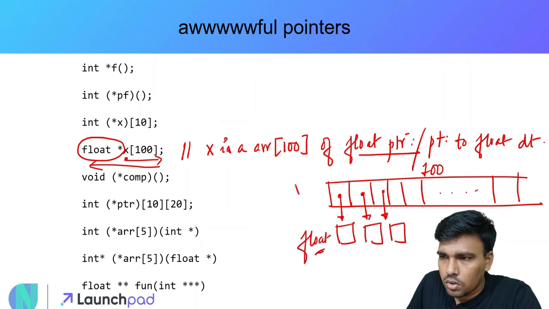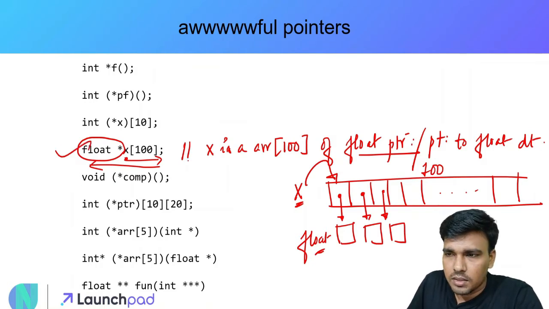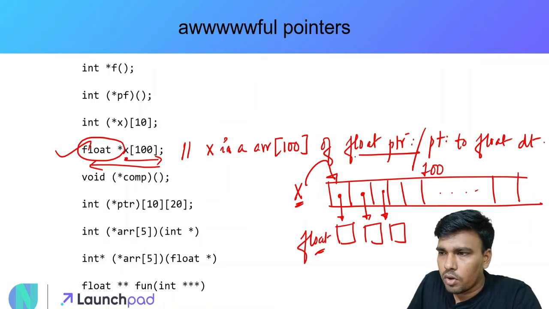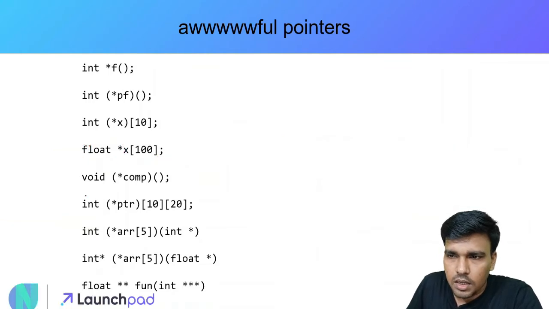So this x is basically pointing to this collection of 100 locations, जो कि खुद अपने आप में pointer locations हैं. I hope I'm making sense. So this is what this fourth statement tells us. That is, x is an array of size 100 of pointers to float data type. All right. Let's see now the fifth one.